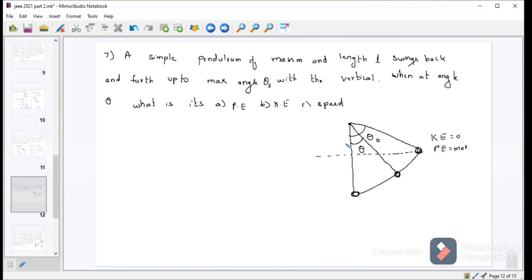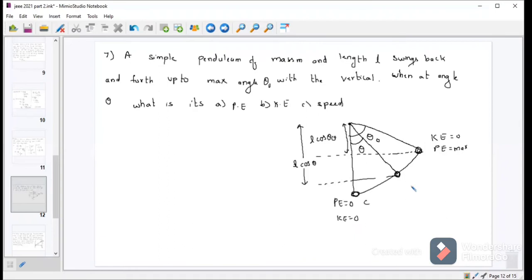If the total length of the simple pendulum is L, I can write this part as L cos theta naught. And if I consider this part from here to here, this is L cos theta, and here potential energy is 0 and kinetic energy is maximum.